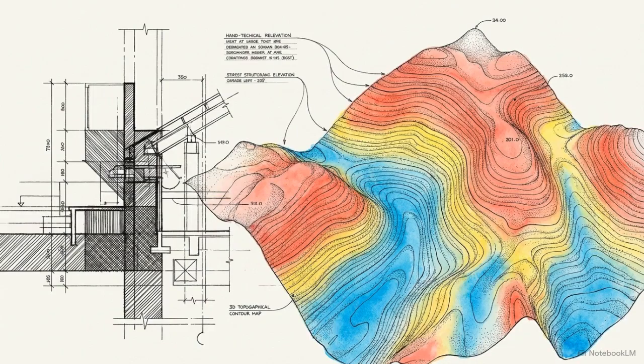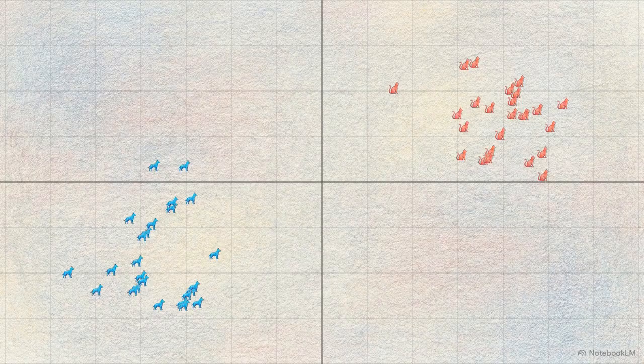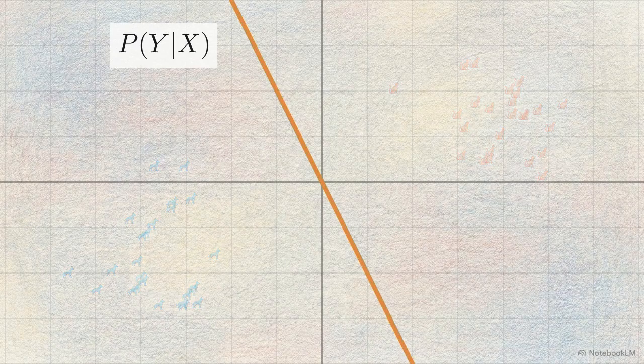The current surge in AI capability stems from a mathematical pivot, shifting computational focus from learning static boundaries toward mapping complete probability distributions. This graph displays a simple two-dimensional feature space populated by blue dots representing dogs and red dots representing cats. A discriminative model's sole job is to figure out exactly where to draw a line between these two groups. In statistics, this is known as learning the conditional probability, maximizing classification accuracy. Once the model finds that boundary, it ignores the actual data points.